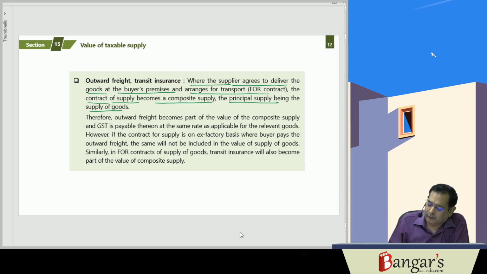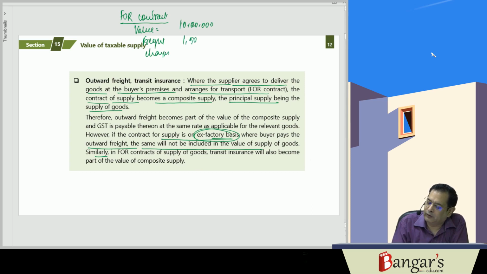However, if the contract for supply is on ex factory basis where the buyer pays the outward freight, the same will not be included in the value of the supply. So here one is FOR contract. Here value is say 10 lakh rupees. Freight charges is 1,50,000 rupees.